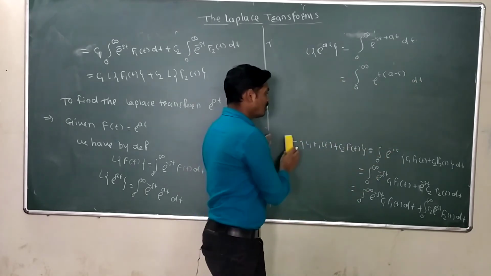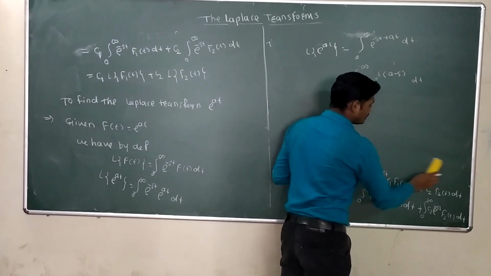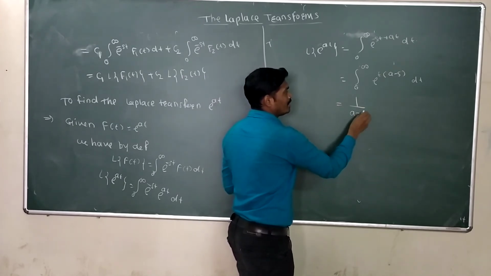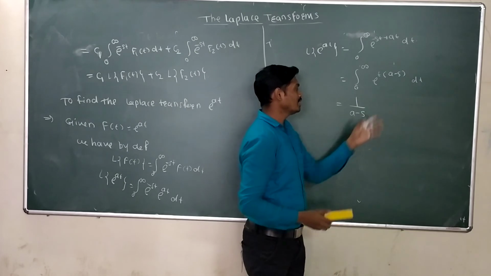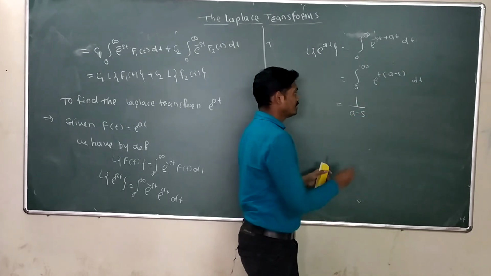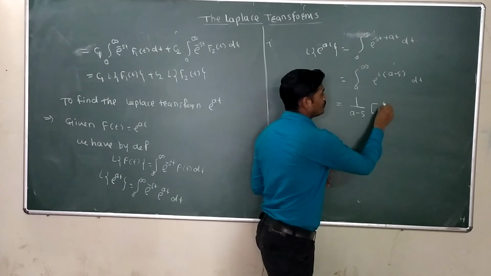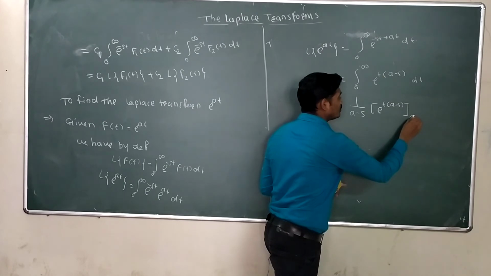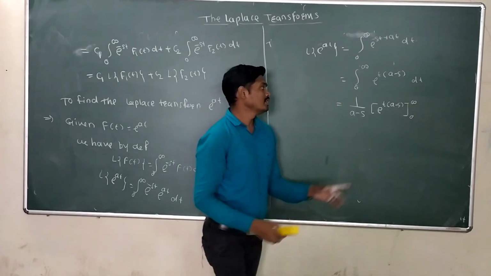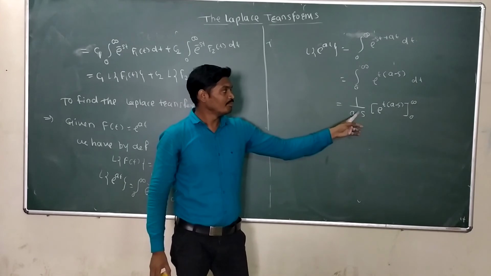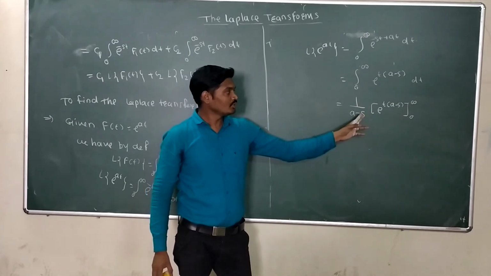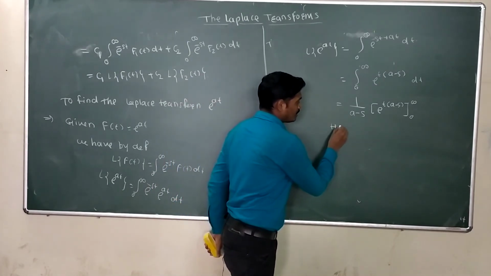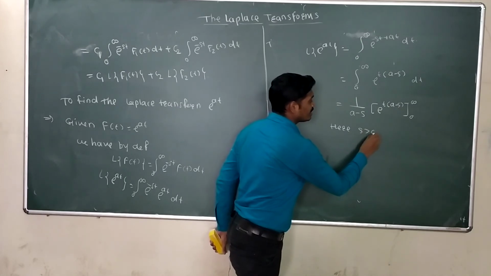Here a minus s is the constant. So take the integration of e raised to t into a minus s. We get 1 upon a minus s. Here integration of e raised to t into a minus s is e raised to t into a minus s. Here limit is 0 to infinity. Here s is strictly greater than a, because when we put s equal to a, we get 0. Therefore, here the condition is s is strictly greater than a.